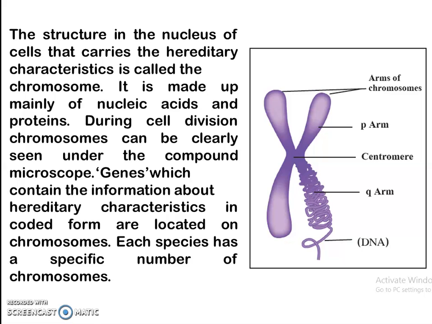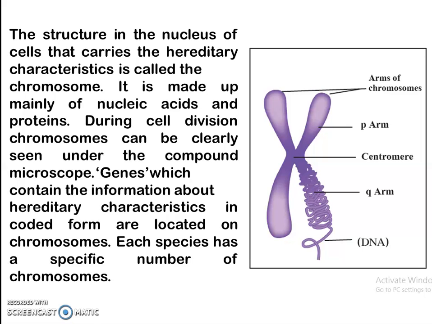Now, what exactly are chromosomes? The structure in the nucleus of the cells that carries the hereditary characteristics is called the chromosome. A chromosome is made up mainly of nucleic acids and proteins.